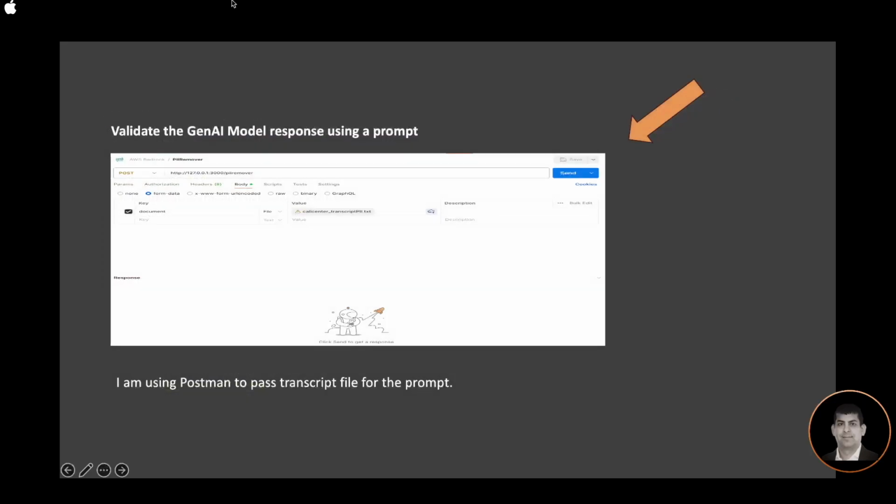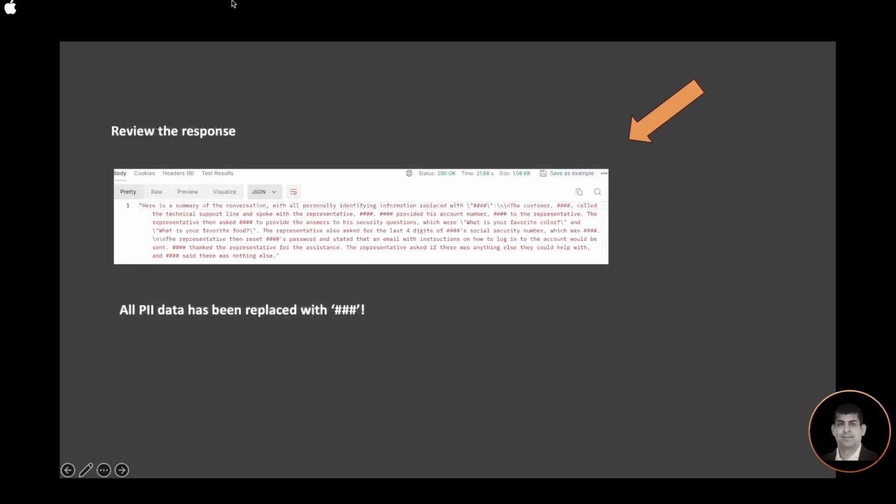I'm going to use Postman to pass a transcript per our business use case, and this transcript had the summary of a conversation between a customer and a call center rep. So I'm going to pass a transcript file using Postman. And here is the response that I have received.